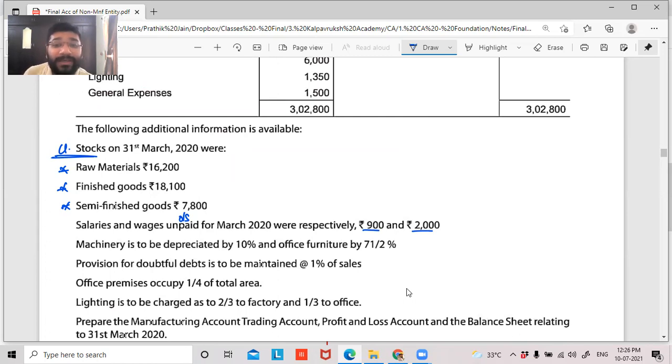Okay. Don't get confused: it is 7 by 2, not 71 by 2. Guys, you have to be very careful here. When I did my CA Inter, something similar to this came and I screwed up. I thought 71 by 2 depreciation. No, it is 7 by 2, right. Then this is provision for doubtful debt.